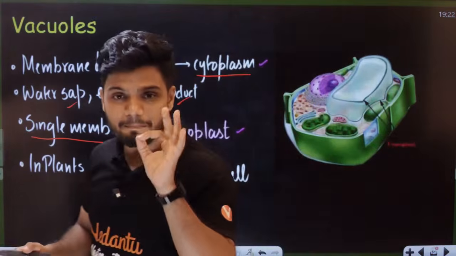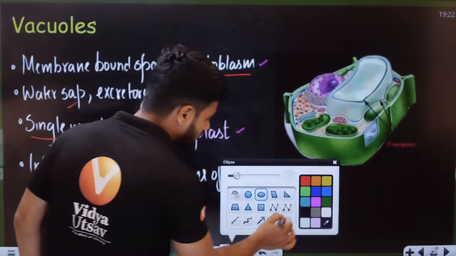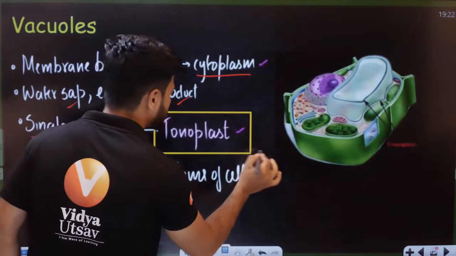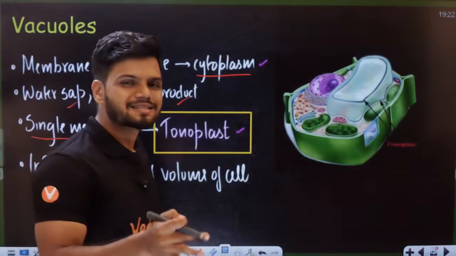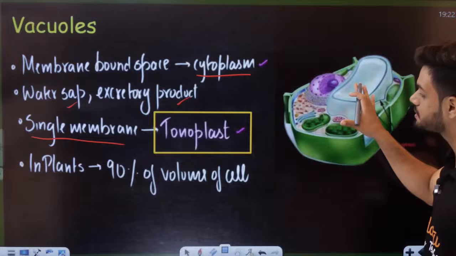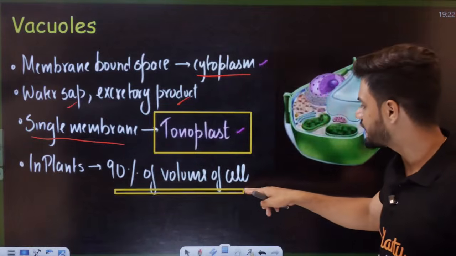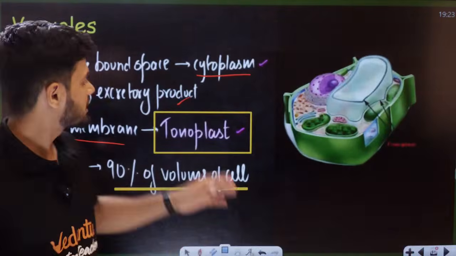The single membrane of your vacuole is called the tonoplast. I want all of you to highlight this very much. Tonoplast is the membrane of your entire vacuole, students. And moreover, in the case of a plant cell, 90% of the volume of the cell is taken by the vacuole only.